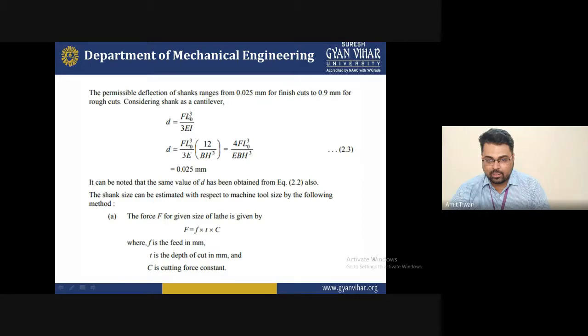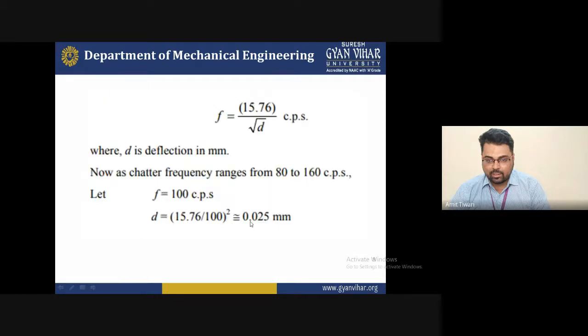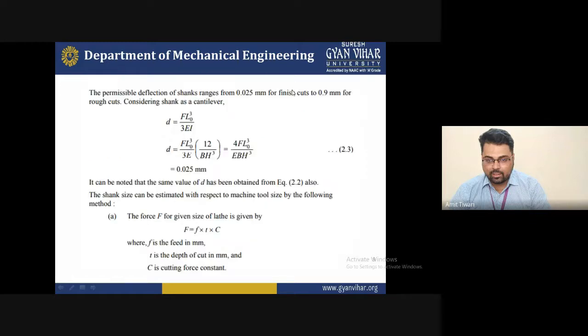In this equation you can find the permissible deflection of the shank, which is 0.025 mm for a finishing cut and 0.9 mm for rough cuts.